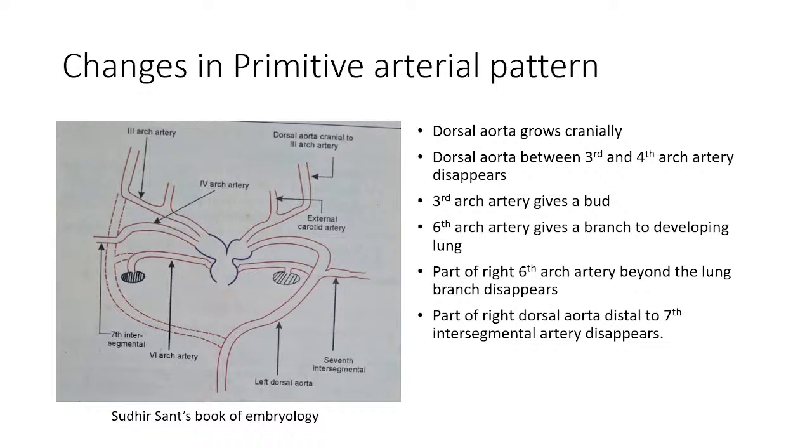Is it clear? So these are the changes that happen. One thing remains: the third arch artery gives a bud. Once you understand this, we can understand very easily how the major arteries develop.